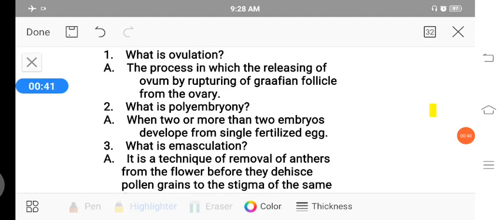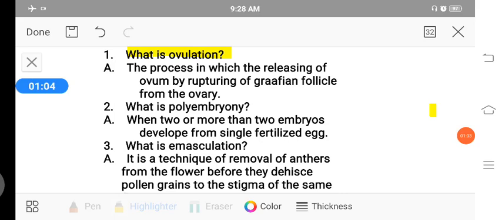In the first part, in 1 mark questions, the first question is, what is ovulation? It is a process in which the ovum is released by rupturing of the Graafian follicle from the ovary. The ovary is the female main reproductive organ.